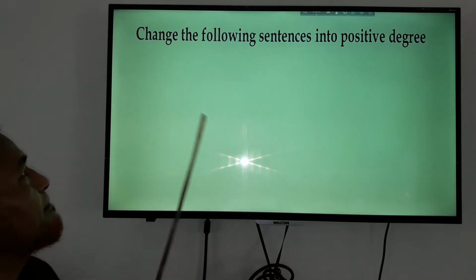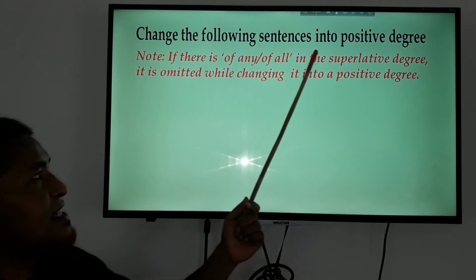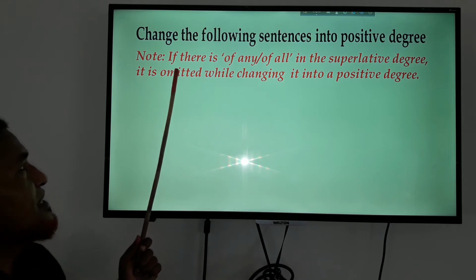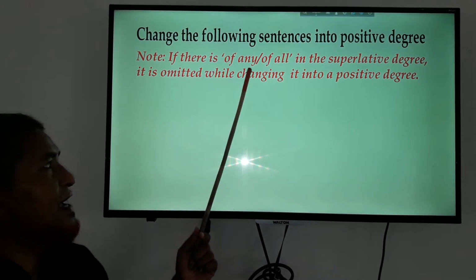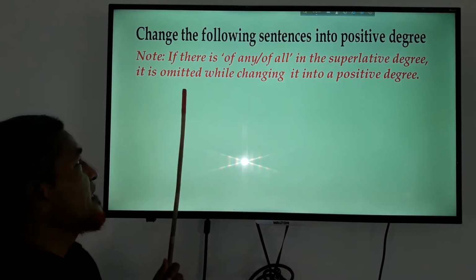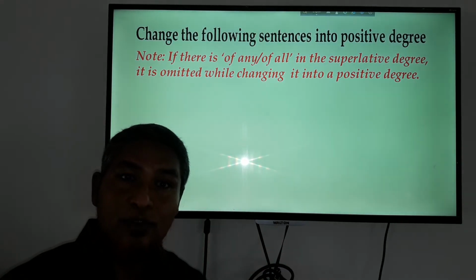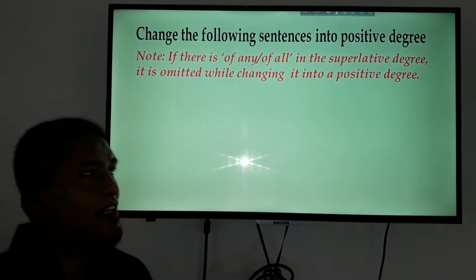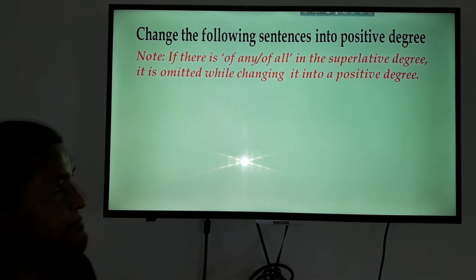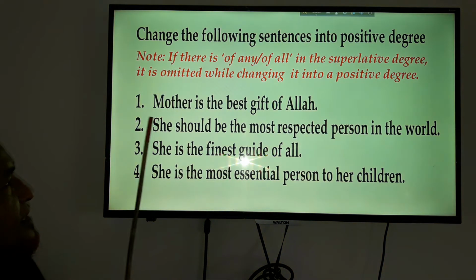We will see something else here. Change the following sentence into positive degree. First of all, you will have to notice it. If there is "of any" or "of all" in the superlative degree, it is omitted while changing into a positive. While you change it into positive, this word will be eliminated. So you can see a picture here, and the picture is related.